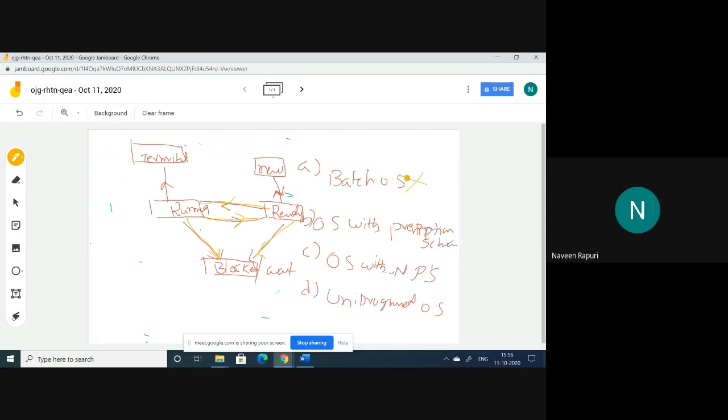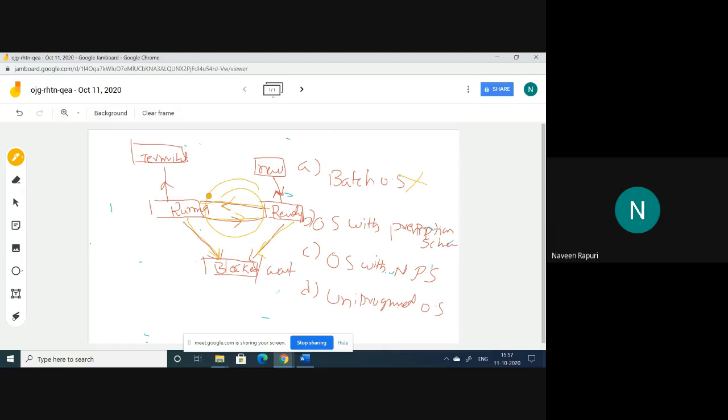In the batch operating system, there is no interaction, so we give the processes, and the system executes them one by one by making them into groups. So there is no preemption, but here we clearly see preemption. Preemption means that when executing one process, it stops that execution and gives the CPU to another process which has the highest priority.